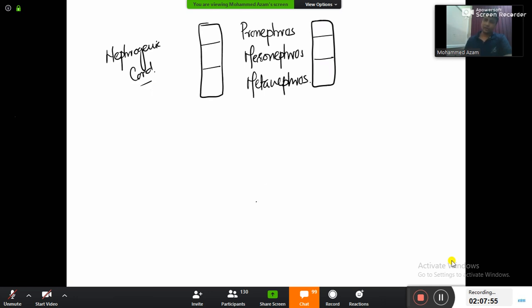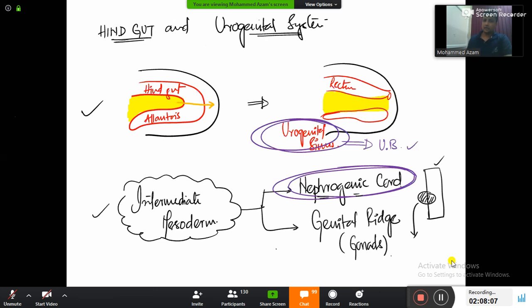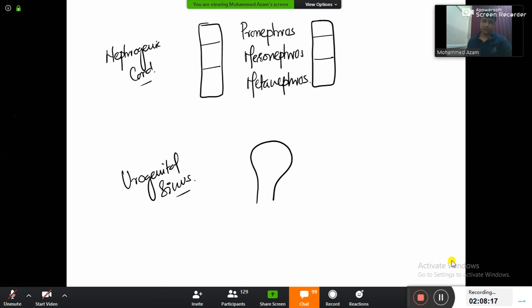And below here, draw the diagram of the urogenital sinus. Imagine this one to be the urogenital sinus. And this is what I am telling you about, my dear friends: the nephrogenic cord here and the urogenital sinus here. Let's join them together.